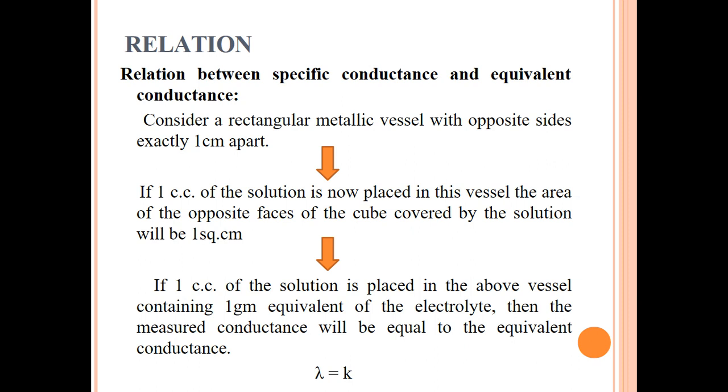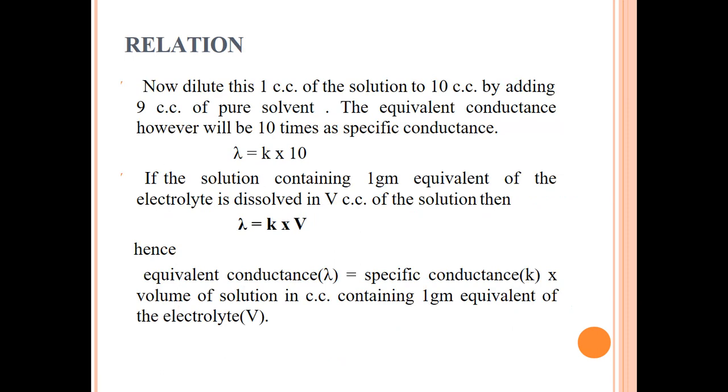equivalent of the electrolyte, then the measured conductance will be equal to the equivalent conductance, which is lambda is equal to K. Now, if we dilute this 1 cubic centimeter of the solution to 10 cubic centimeter by adding 9 cubic centimeter of pure solvent, so the equivalent conductance will be 10 times as specific conductance, because now we have diluted the solution, so lambda will be equal to K into 10.